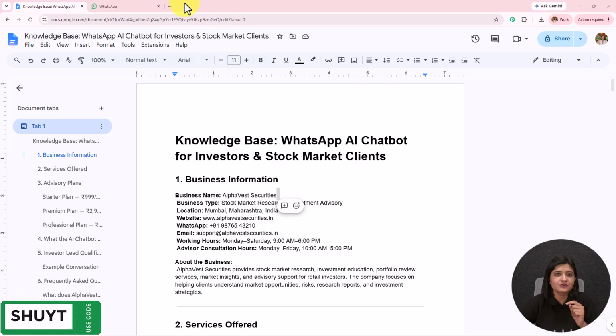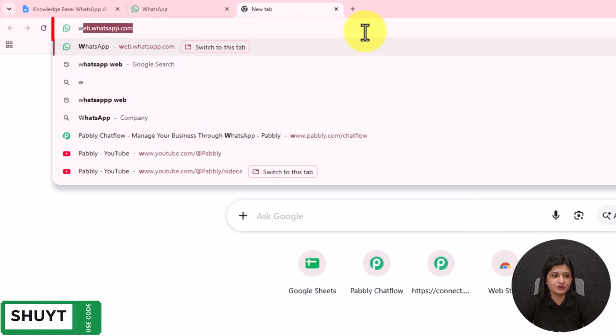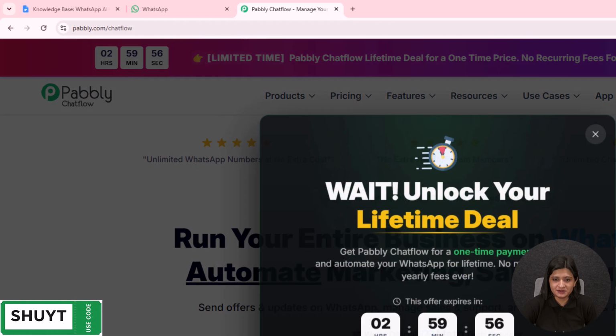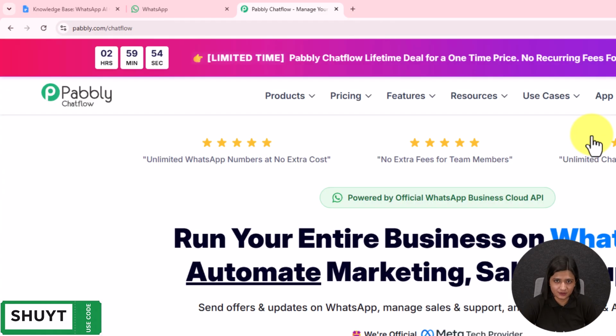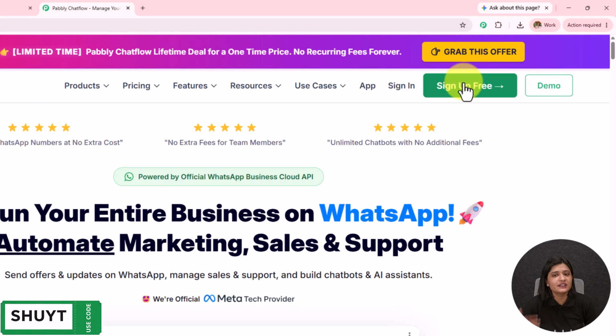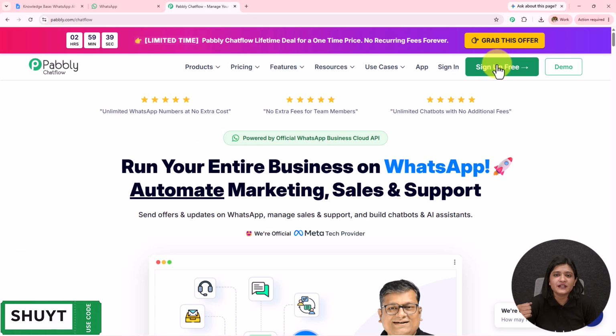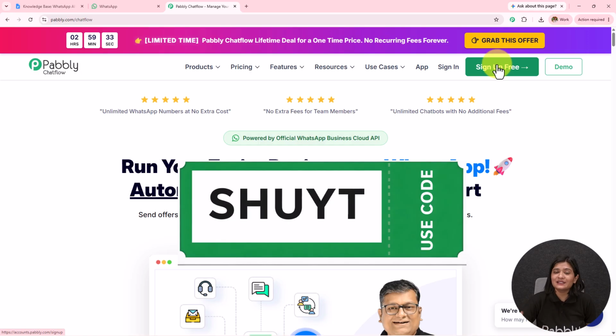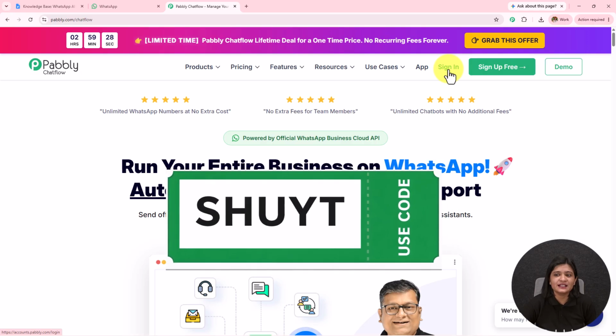For this, first you have to visit Pabbly Chatflow. You have to write www.pabbly.com/chatflow in the browser. And after browsing the website, you need to sign into your Pabbly Chatflow account. On the top right corner, we can see two options, sign in and sign up free. If you are an existing user, click on sign in. If you are a new user, click on sign up free, and this will give you some credits. You can use those credits and check whether it fits your business or not, and when you feel ready to upgrade, use this code SHUYT and get maximum benefits on the Pabbly yearly and lifetime deal. Now here, as I'm an existing user, I'll click on sign in.